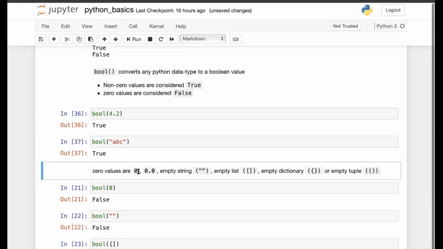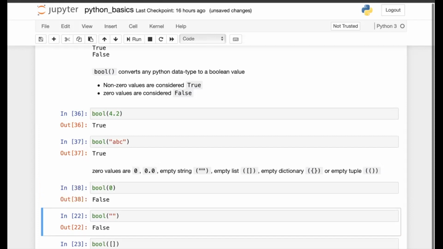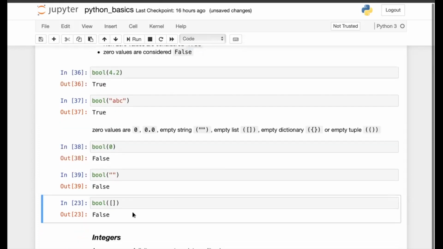Zero values are represented by integer zero, decimal 0.0, empty strings, empty list, empty dictionaries, and empty tuple. Whenever you pass any one of these to the bool function, it gives you false. So zero values are taken to be false, non-zero values are considered as true. So here, when I pass the integer zero, it gives me false. When I pass the empty string, it will again give me false. And when I pass this empty list, it will give me false again. Now, this list, dictionary, and tuple data structures we will discuss in a later section.